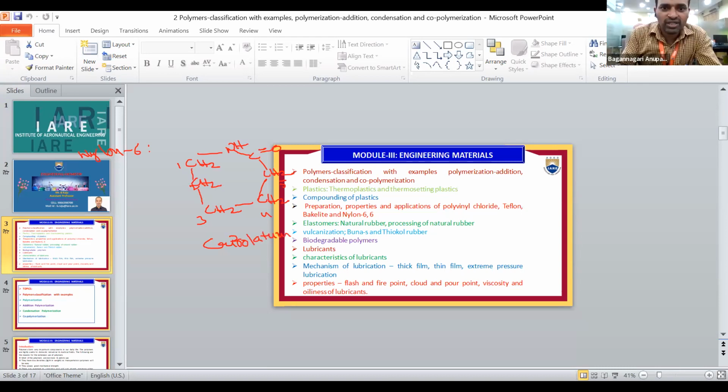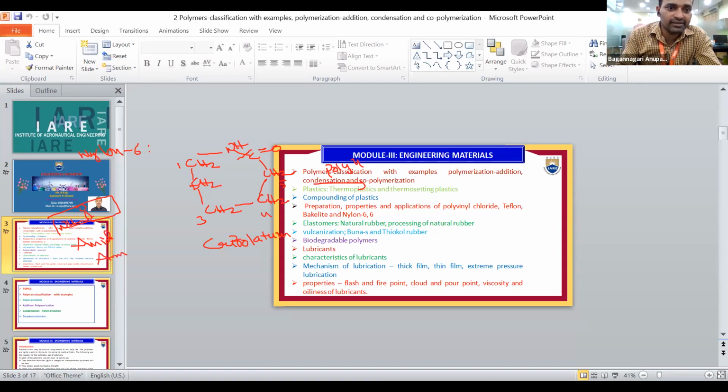This caprolactam undergoes polymerization, and ring cleavage takes place. The NH and C double bond O bond is called the amide bond.